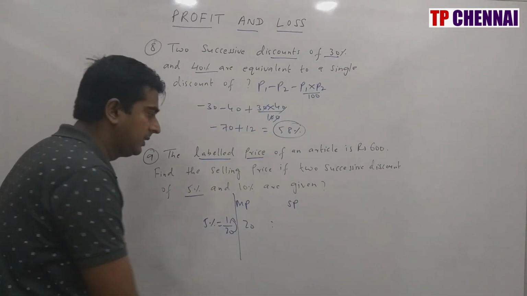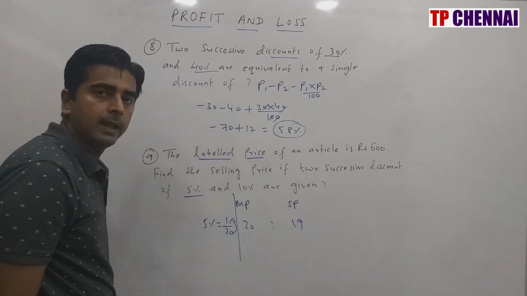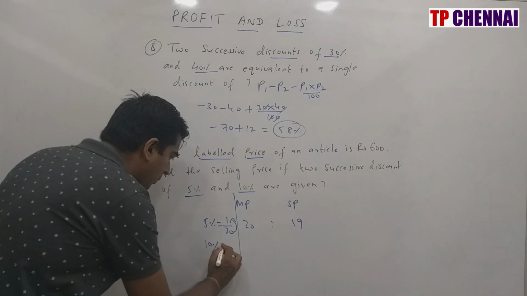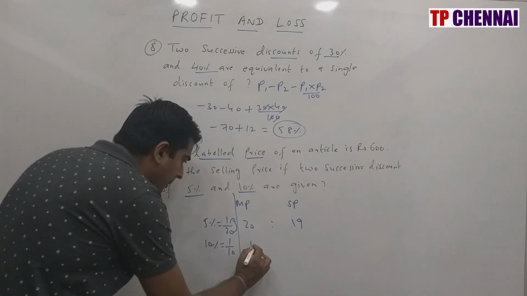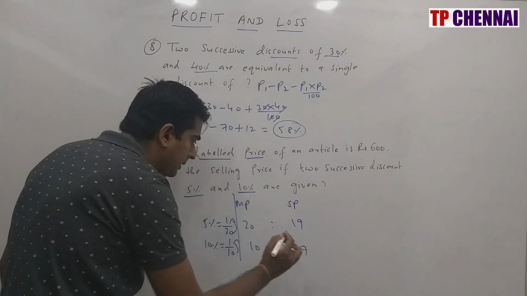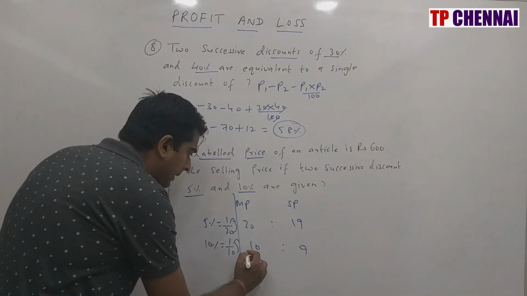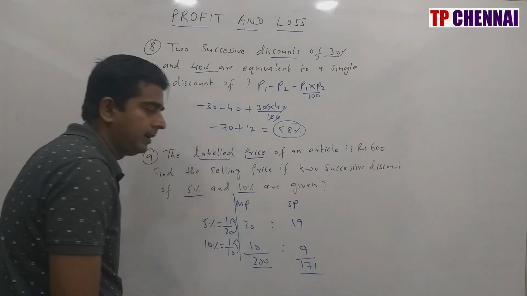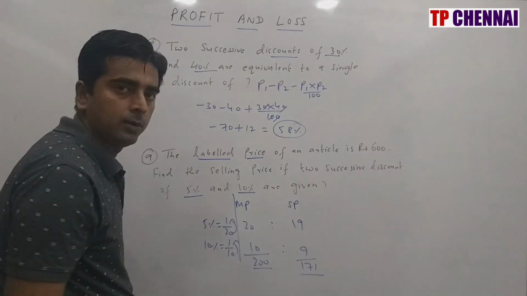So my selling price is how much? 19. Second discount is 10%. What is the 10% fraction value? You will say 1 by 10. If my mark price is 10, I am getting a discount of 1, so my selling price is nothing but how much? 9. Multiply this one, this is 200, and this is nothing but how much? 171, because 19 nines are 171.